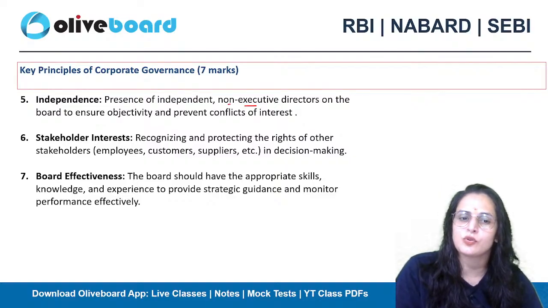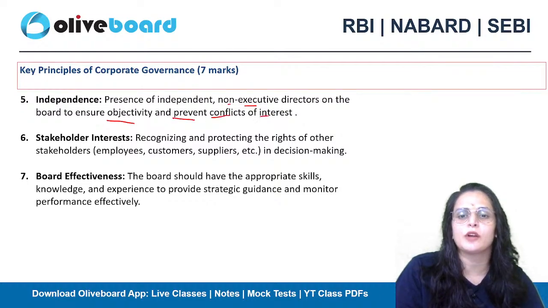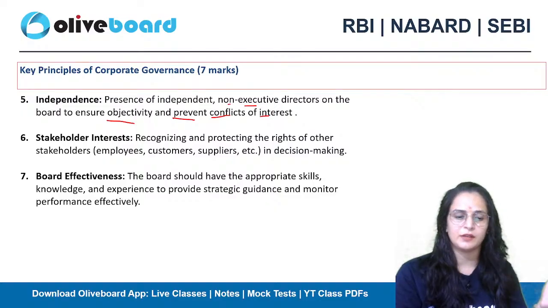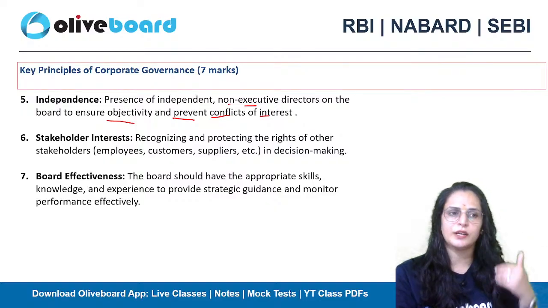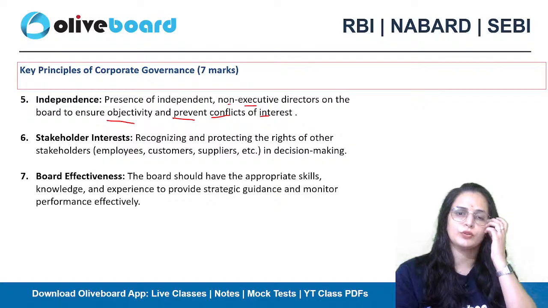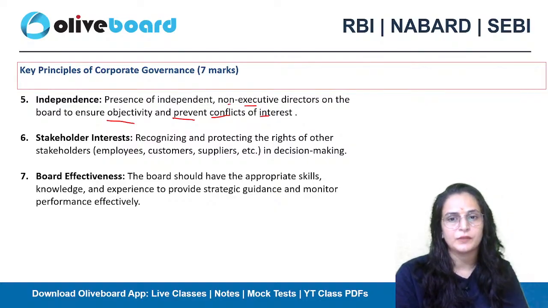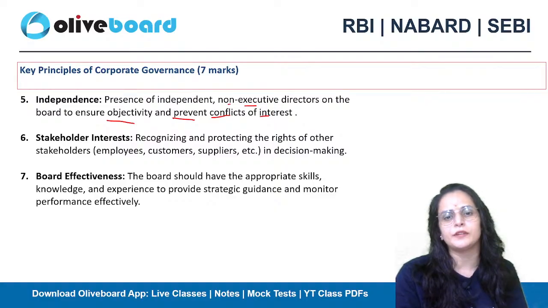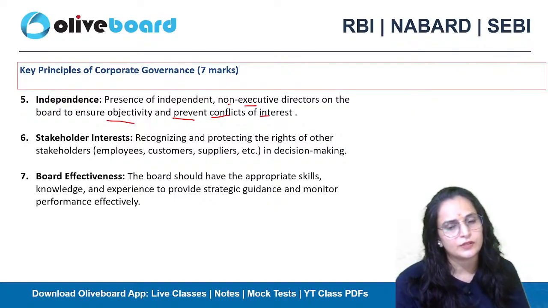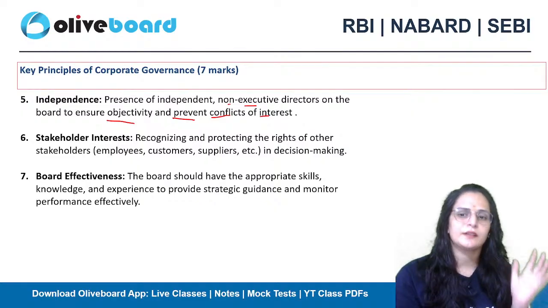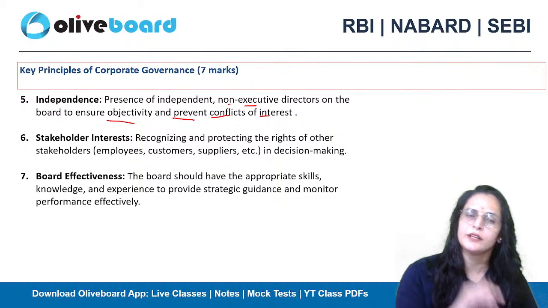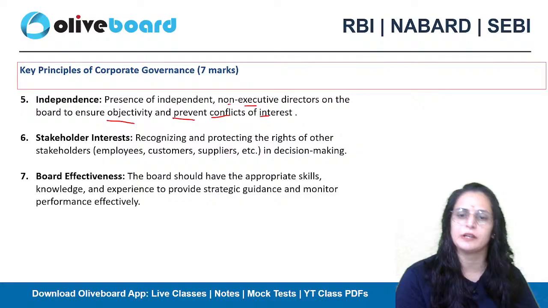And what will they ensure? Objectivity. They will prevent conflicts of interest because they act as a third party who is not with the system all the time. So both parties will share their issues with this non-executive director, and they will take the decision, try to prevent conflicts of interest, and ensure the objectivity of the system. Stakeholder interest: recognizing as well as protecting the rights of other stakeholders is also a key principle of corporate governance.